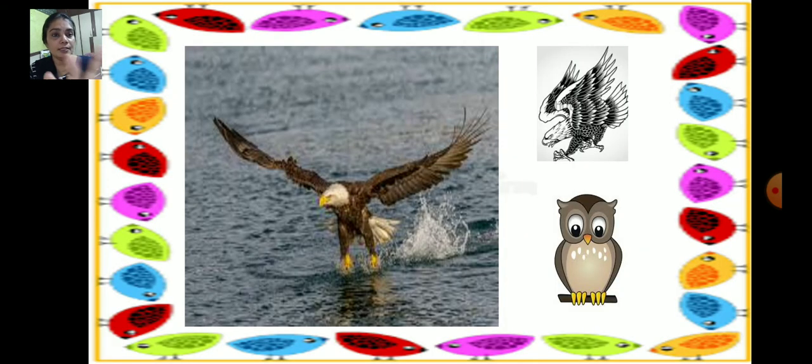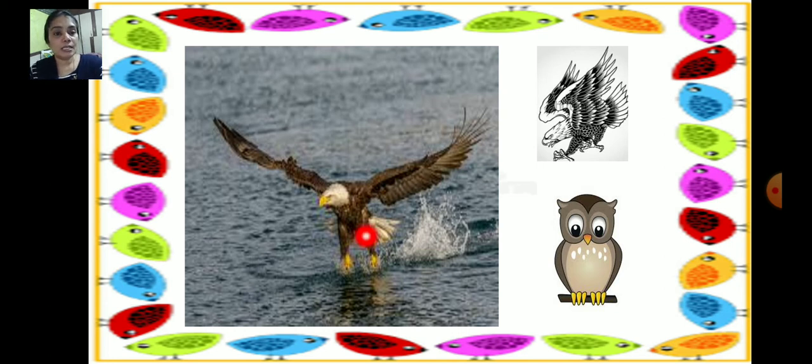Okay. And the next one is the eagle. These eagles and owls are also called carnivorous birds because they eat other animals. And see, they also have a sharp beak. So remember children, they have a sharp beak. Don't confuse the sharp teeth with the sharp beak. So read the question properly, and read the options properly. Okay.